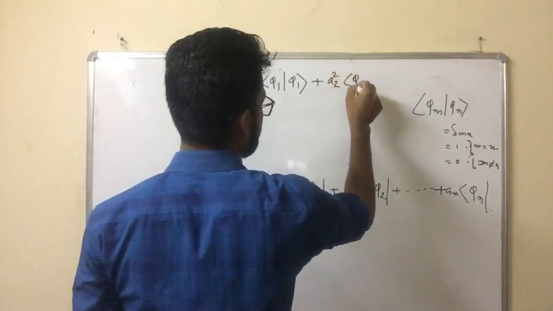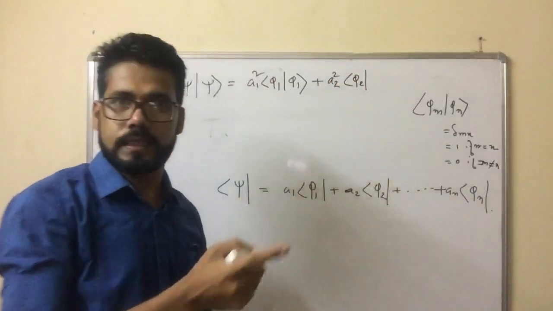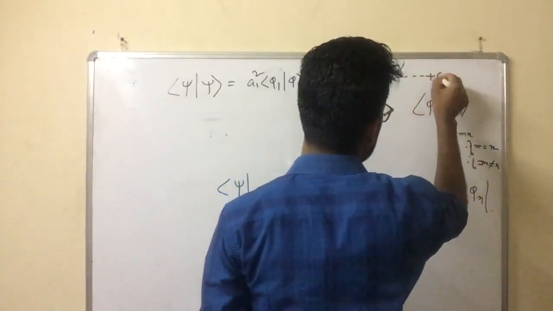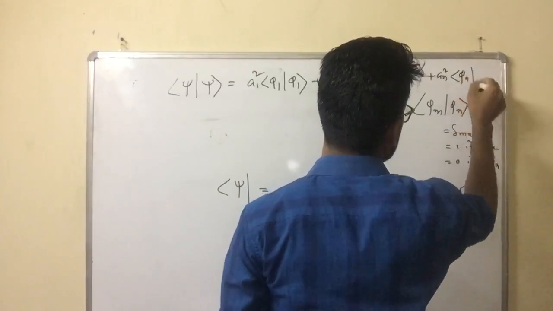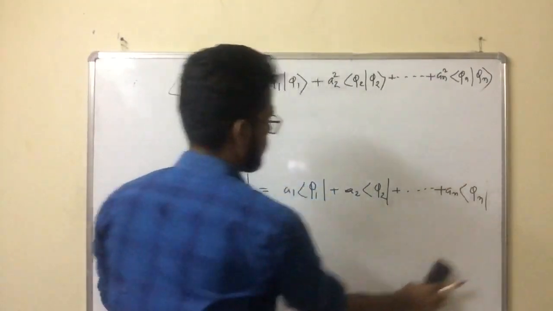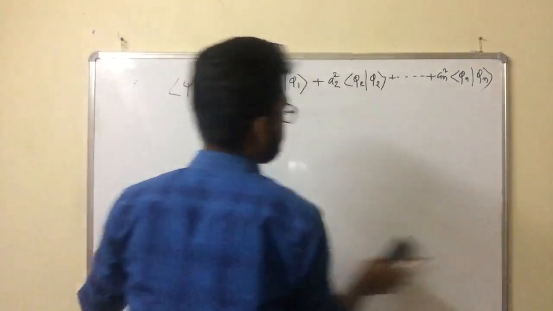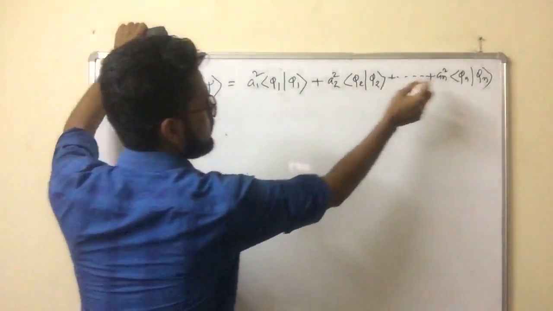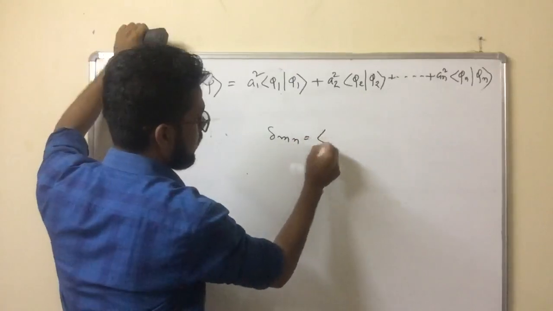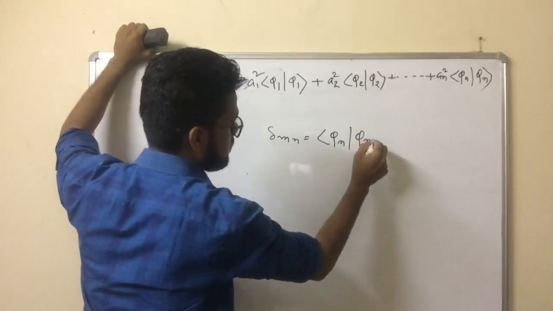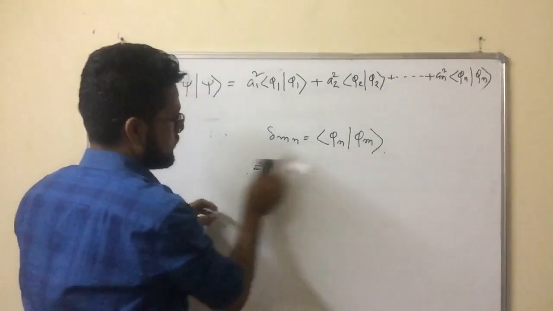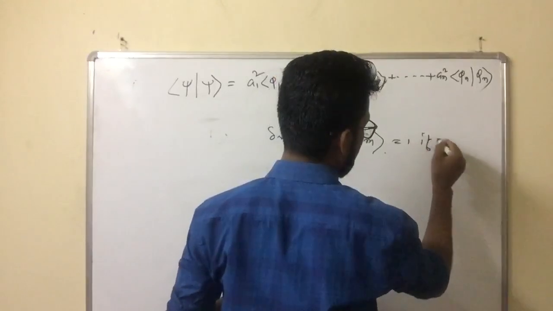Phi 2 square. So you can multiply, you can check it, no problem. Phi 2 dot dot dot a n square phi n. This is the orthogonal condition. Then it will be 1, 1, 1. This is because delta mn equals psi n psi n, which equals 1 if m equals n.